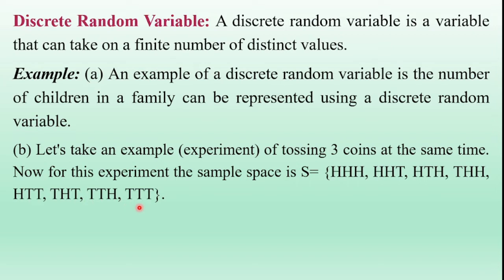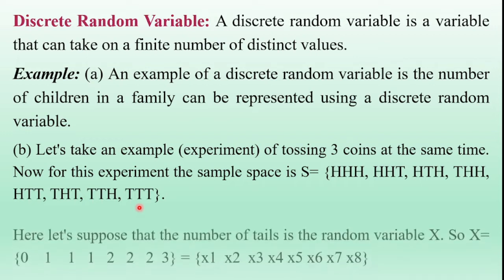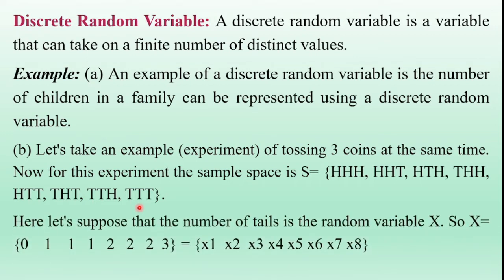So these are the total outcomes of the experiment of tossing three coins. Now let us take the random variable X defined as the number of tails. And these are the total outcomes of the experiment.